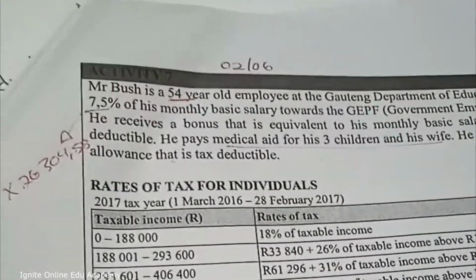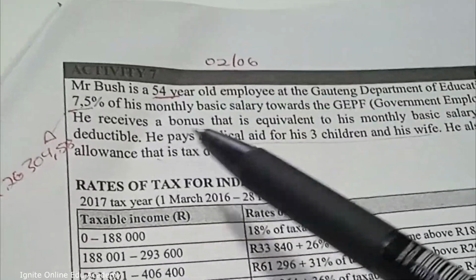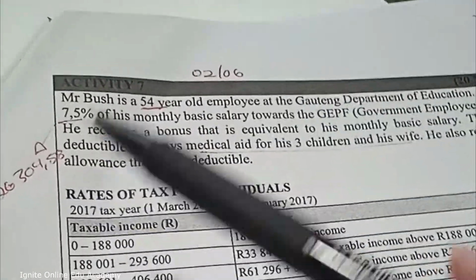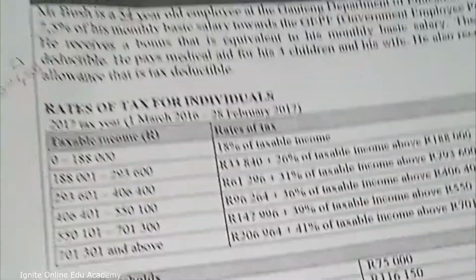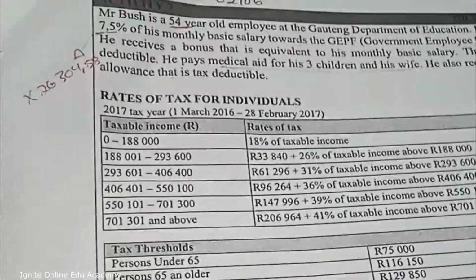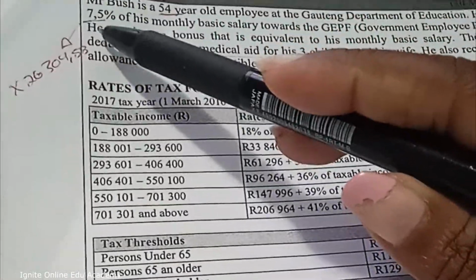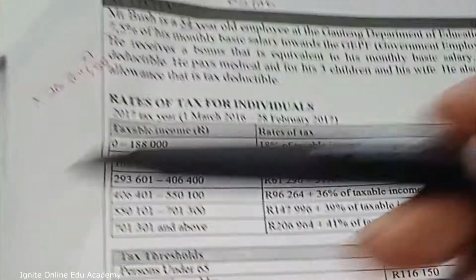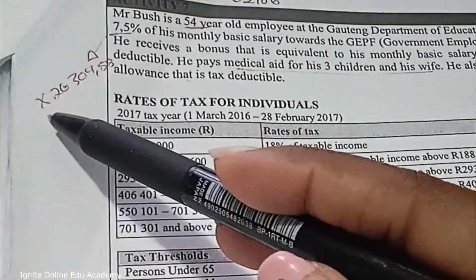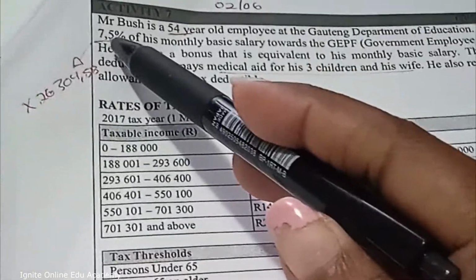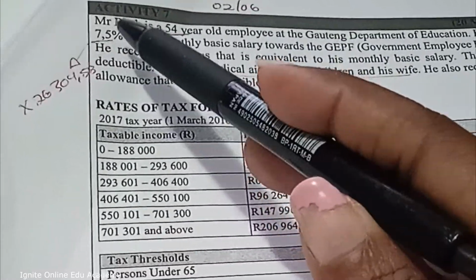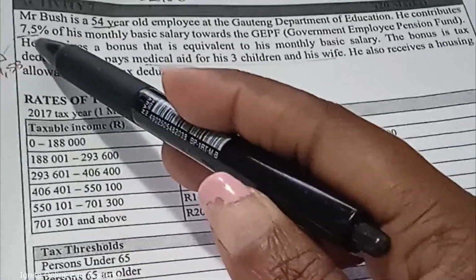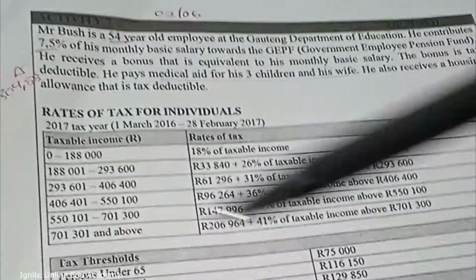So what I like doing as I am calculating, I like to highlight the most important facts about the story I'm reading. And because they're already telling me that he contributes this amount, I had to remind myself that I'm going to have to take his salary, multiply it by this percentage here to know how much he contributes towards the employee pension fund. But let's continue with the story.